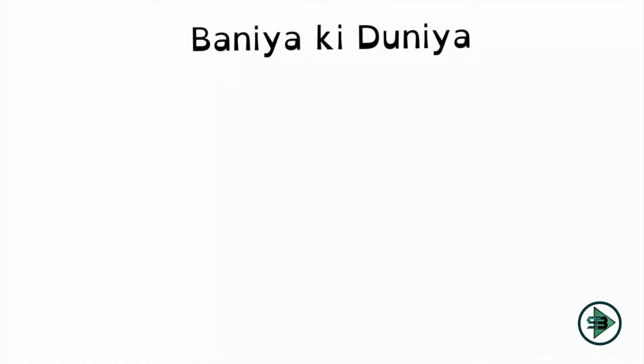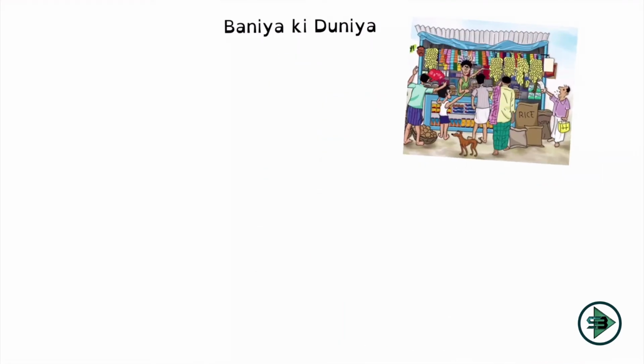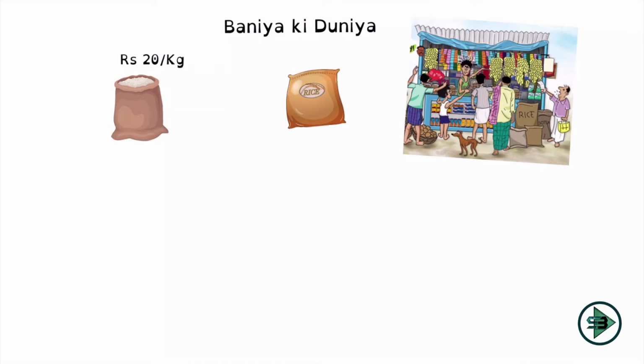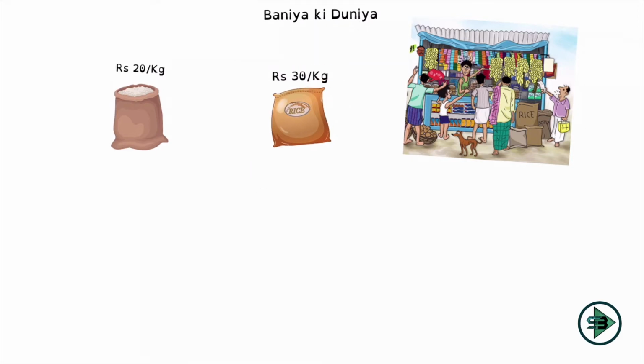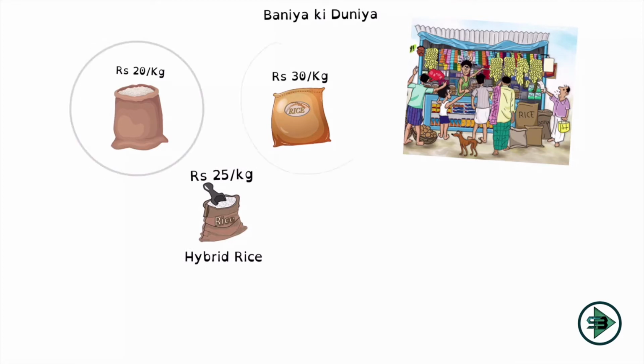So today we study mixtures and alligation by means of Banya Ki Duniya. Now this banya has 2 kinds of rice, one costing rupees 20 per kg and another costing rupees 30 per kg. He wants to mix these 2 rice and make a hybrid rice which will be costing rupees 25 per kg. So this is the problem that is given to us. If you can see, 25 is a number which is in between 20 and 30.